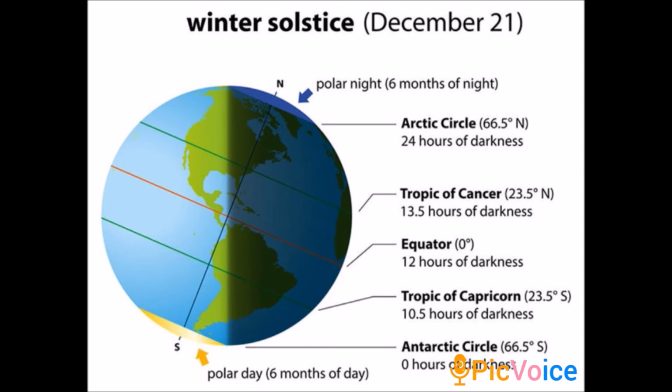So it experiences the longest day of the year. And the northern hemisphere has the winter solstice. The North Pole has continuous darkness for the period of 6 months, so it has the shortest day of the year. I hope you have understood all the differences between the seasons.